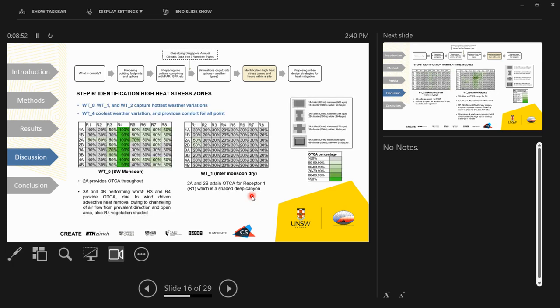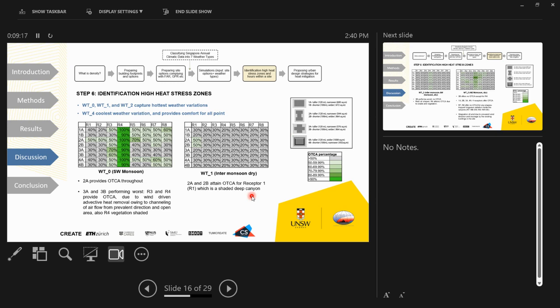We performed this for all the sites, and for all the weather categories that I already mentioned. As you can see, some of the building shapes are capable of providing the acceptable thermal comfort range throughout the day, but some shapes are consistently performing poorly.